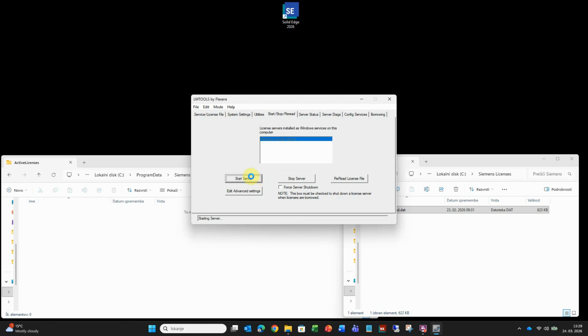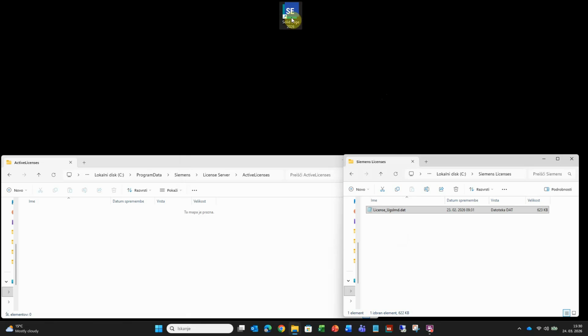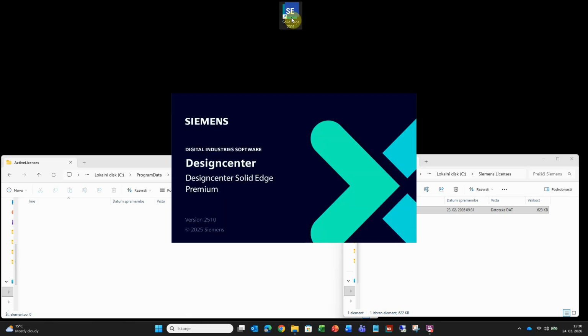Click the Start Server button, wait for Server Start Successful message to appear in the status bar at the bottom. Click the Reread License File button, wait for Reread Server License File Completed message to appear in the status bar at the bottom. Now you can start Solid Edge or NX.